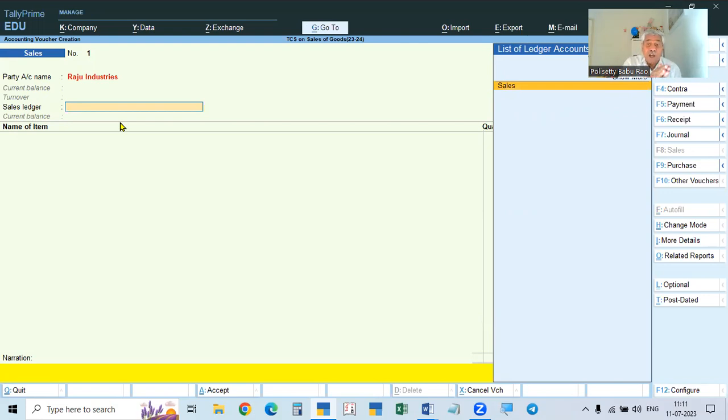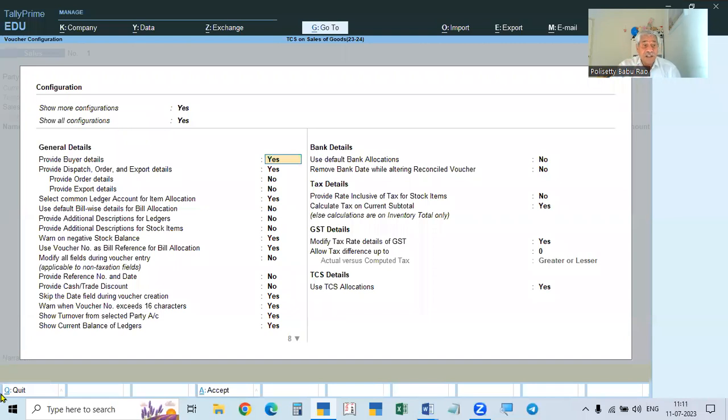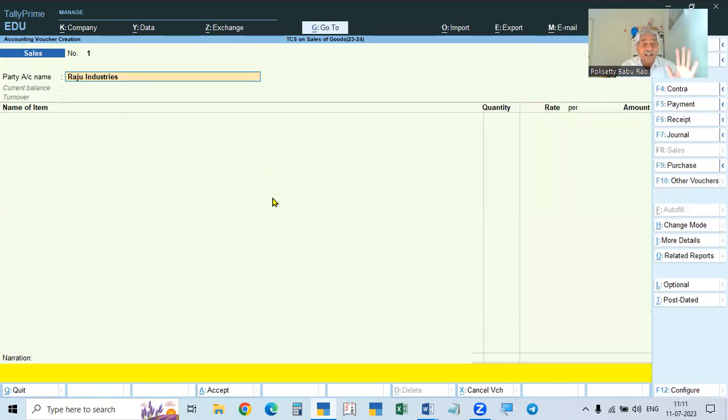But here we have to calculate tax on the taxable value as well as on the GST. Everything we have to calculate. That is why the common ledger should not appear here. Common ledger we should not select. So we have to go to F12. See the first one, select common ledger. Make it no. So here the ledger will not be available. After entering the stock item and the amount, then it will ask you the sales ledger.